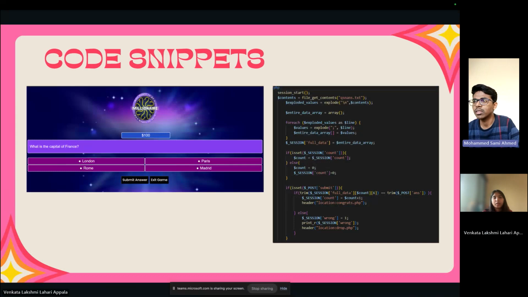On the right hand side, we can see again there is a PHP script. Once we start the session, we take the questions file using file_get_contents, and we store it in content. We explode this to divide it, and we use an empty array and iterate by lines, using a semicolon for separating the questions from the options.